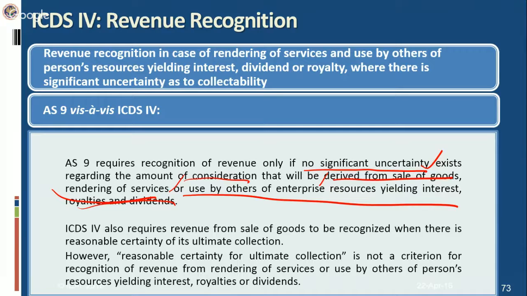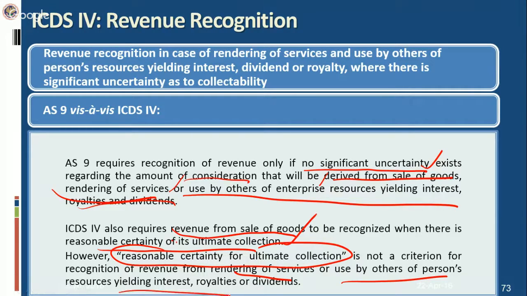In case of ICDS 4, it requires revenue from sale of goods to be recognized when there's a reasonable certainty of ultimate collection. Fine, this is fine. But reasonable certainty of ultimate collection is not a criterion for recognition of revenue from rendering of services and use by others of persons' resources yielding interest, royalty, or dividends.